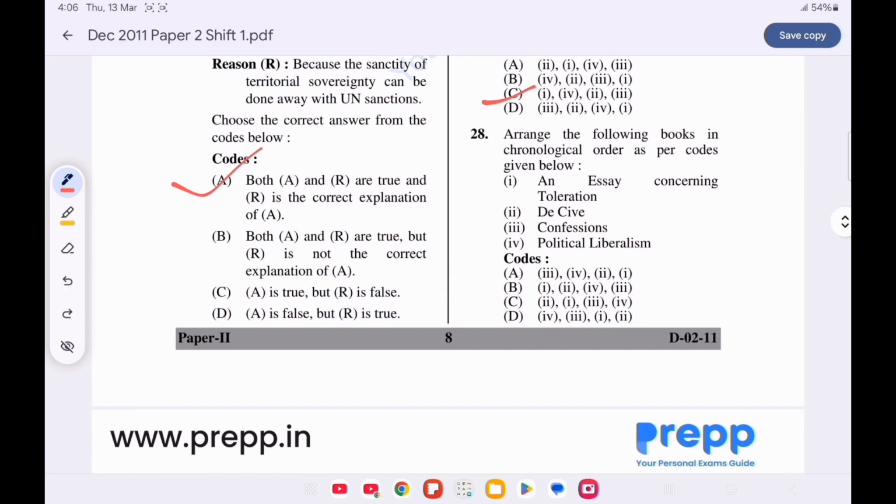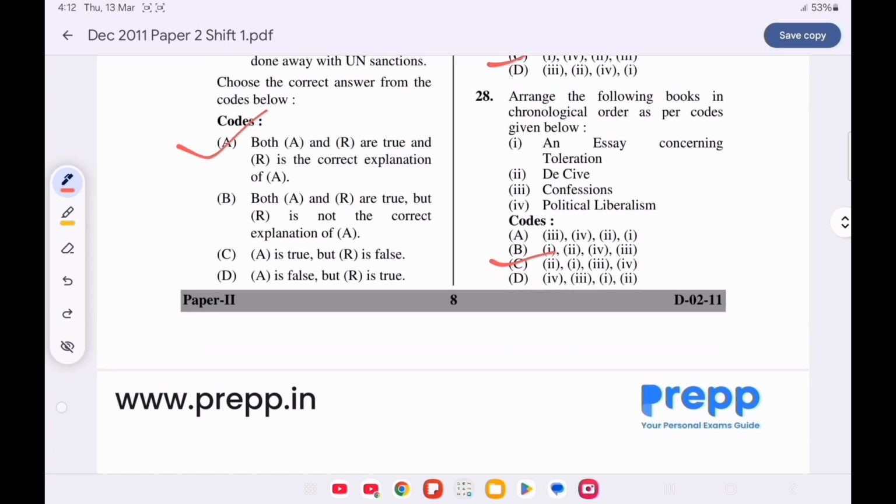Question number 28. Arrange the following books in the chronological order as per the codes given below. Option C is correct. First is De Cive in 1642 by Thomas Hobbes. Then An Essay Concerning Toleration in 1689 by John Locke. Then Confessions by Rousseau, first part in 1782 and the second part published in 1789. And the last is Political Liberalism, published in 1993 by John Rawls.